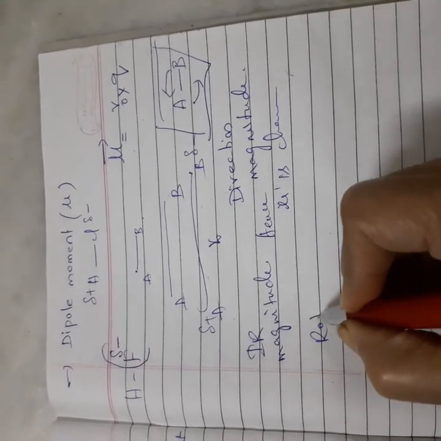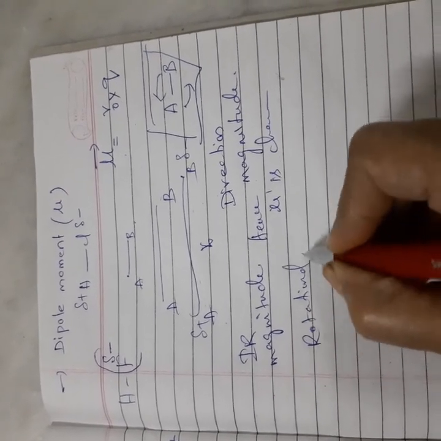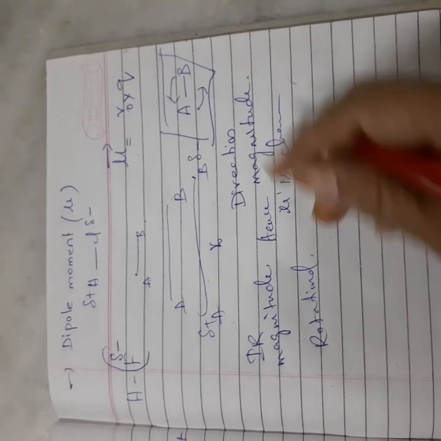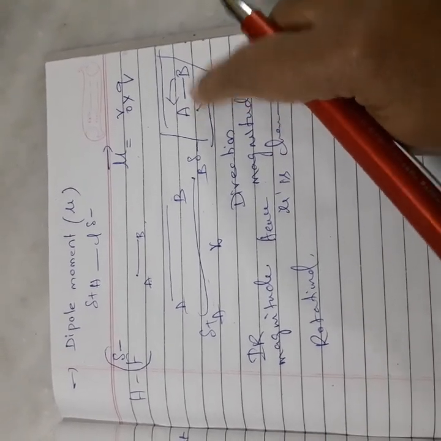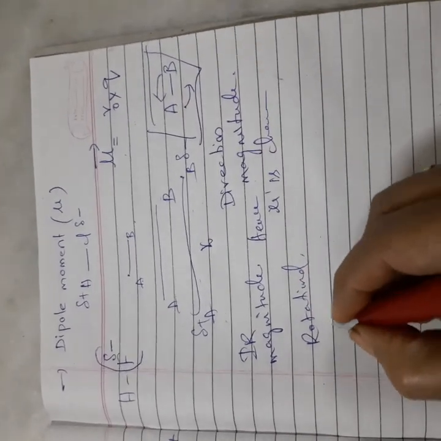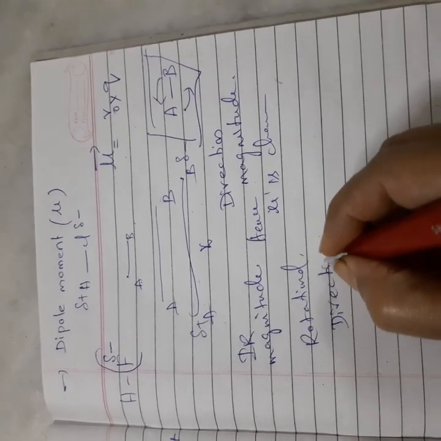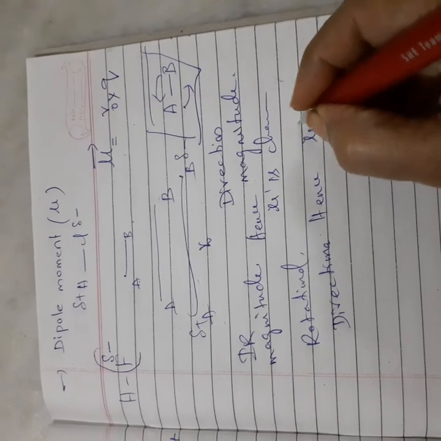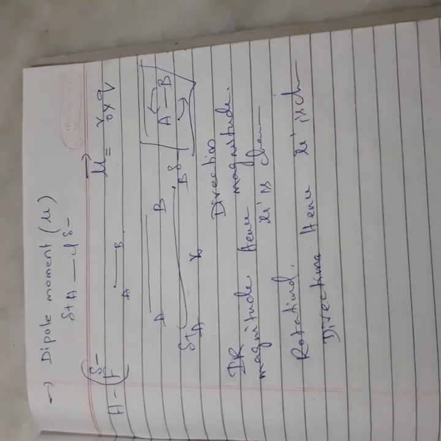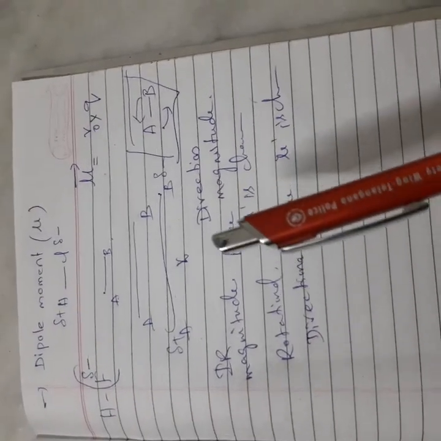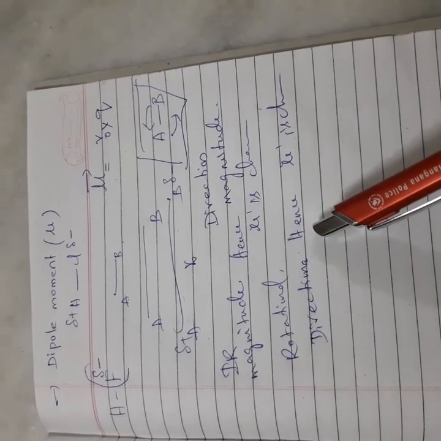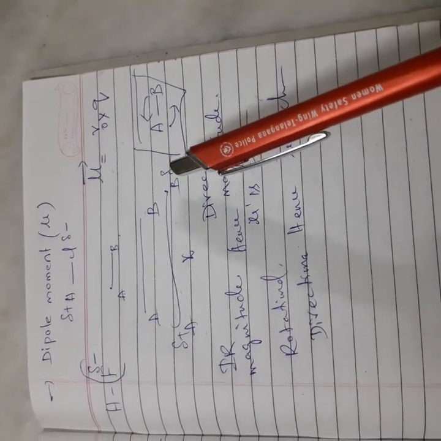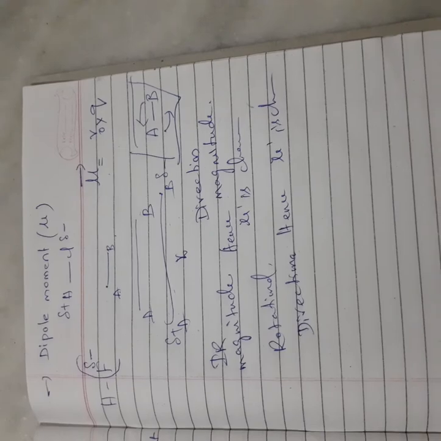But in rotational spectroscopy, magnitude won't change, means the bond length between A and B does not change. But what is changing in rotational spectroscopy? Direction is changing, hence mu is changing. That is the difference between IR spectroscopy and rotational spectroscopy. Now I hope you understood about this dipole moment.